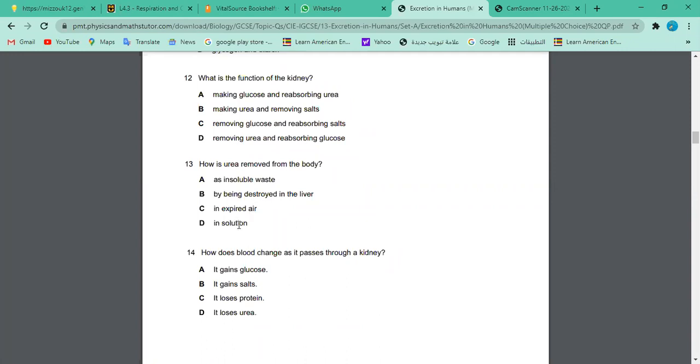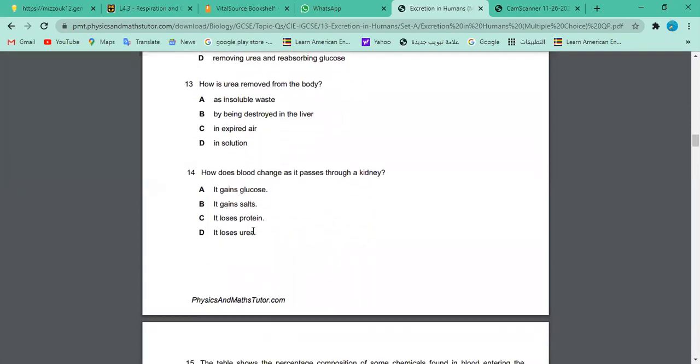This is why we have a solution of urea, and this solution is called what? What is the name of this solution? We discussed that before. If you're asked what is the name of that solution through which urea is removed from your body? Urine. Very good. Urea in water is called urine. Okay.